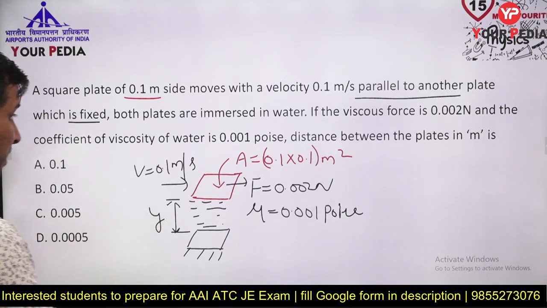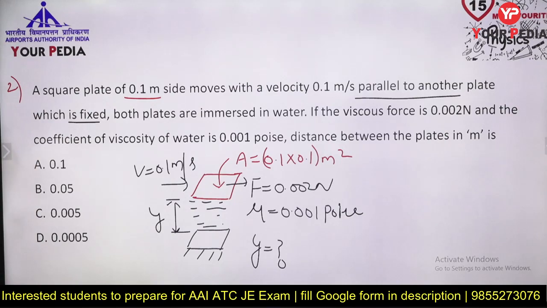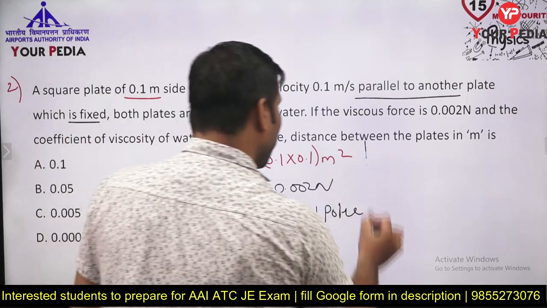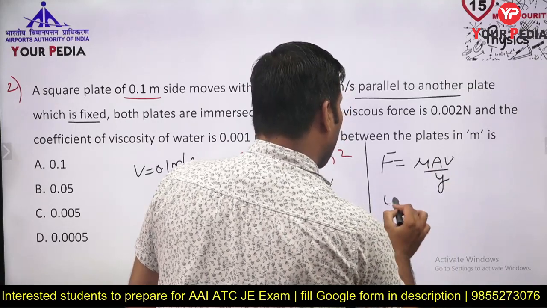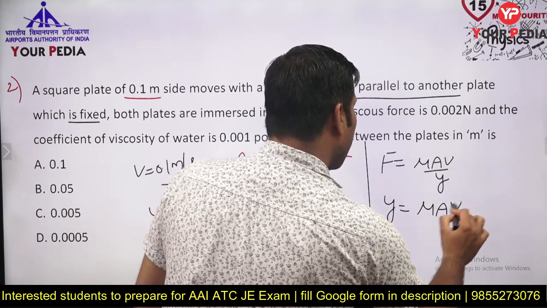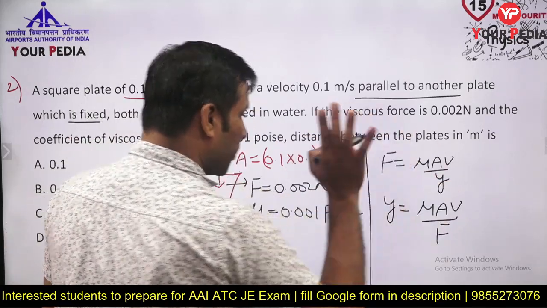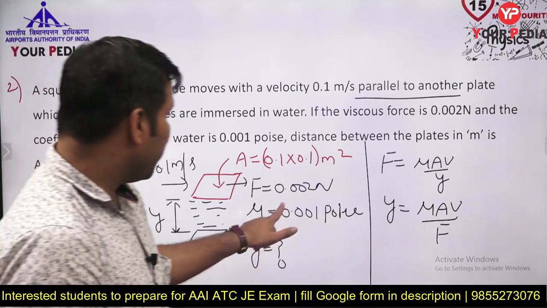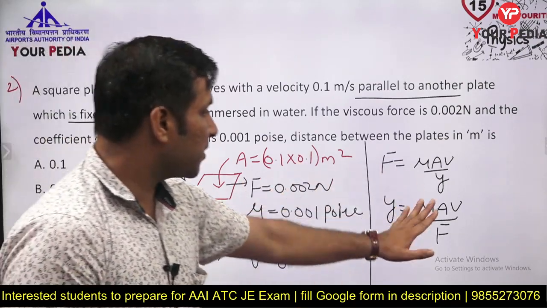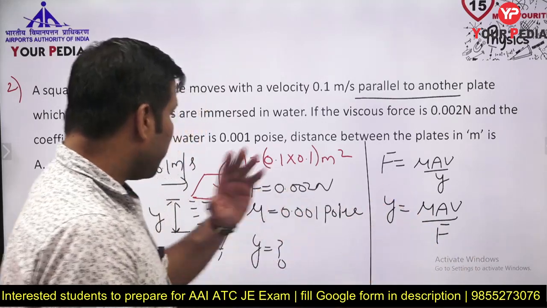He is asking you the distance. What is he asking? The distance between these plates. The question is very simple because again you need to use this formula, F equal to mu a v by y. So y equal to mu a v by F. Mu is given to you, area is given to you, velocity is given to you, force is given to you. Easily you will be able to calculate. But the force is given in Newton, fine. Area is given in meter square, fine. Velocity is given in meter per second, fine. Viscosity is given in this poise.